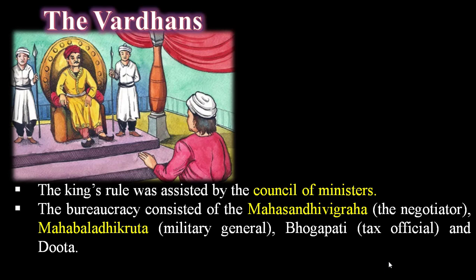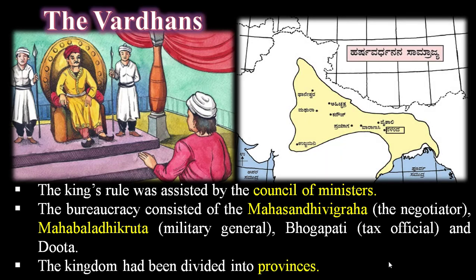These officials looked over the administration of the Vardhana kingdom. For administrative convenience, the entire kingdom had been divided into provinces.